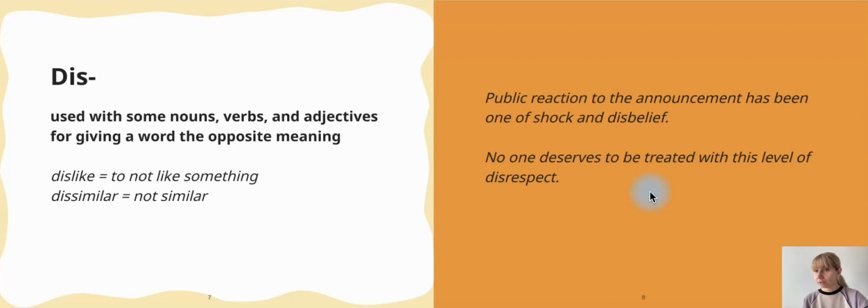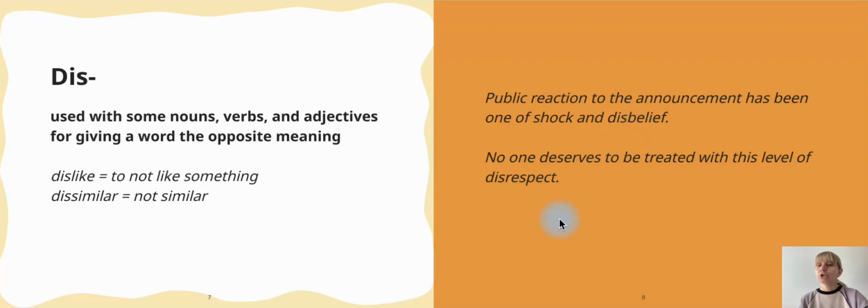Well, if you dislike something, you don't like it. If some things are dissimilar, they are not similar. Here we have just examples without the task. Let's look at them. We have disbelief and disrespect. Well, number one, public reaction to the announcement has been one of shock and disbelief. It means that people didn't believe.